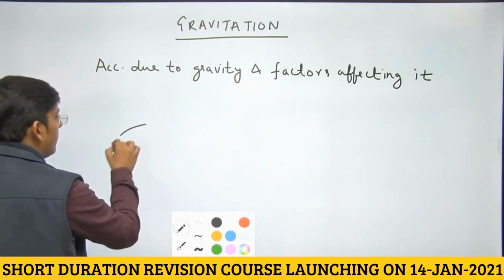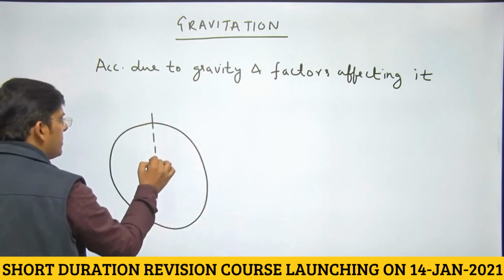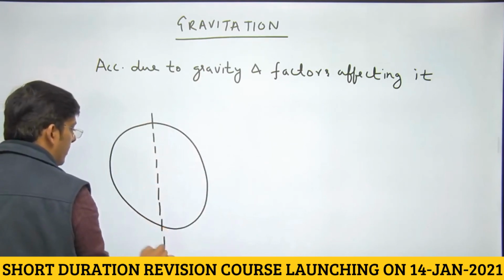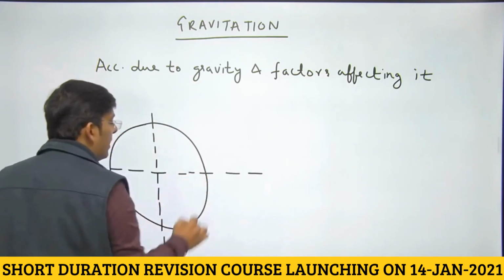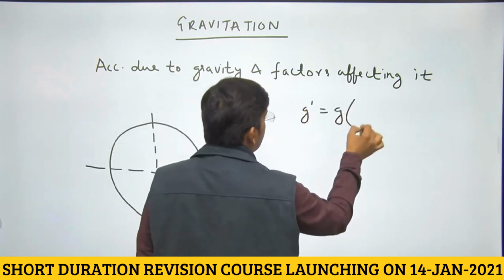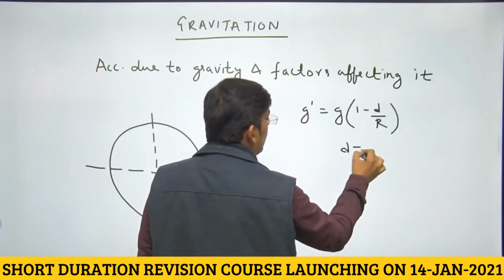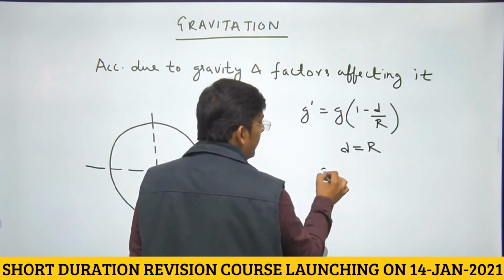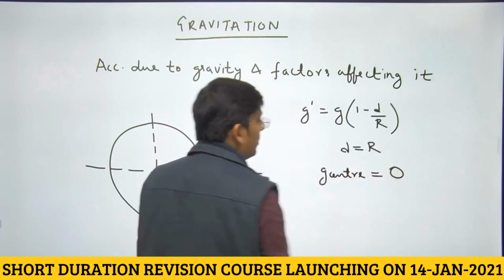See, one important thing: whenever we have to plot a graph of acceleration due to gravity versus distance from the center of Earth. The value of acceleration due to gravity at a depth d inside the Earth was g dash equals g(1 minus d by R). So at a depth equal to the radius of the Earth, that is at the center of the Earth, the value of acceleration due to gravity comes out to be 0, dear students.